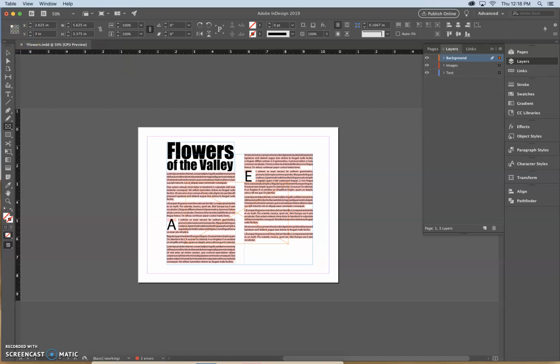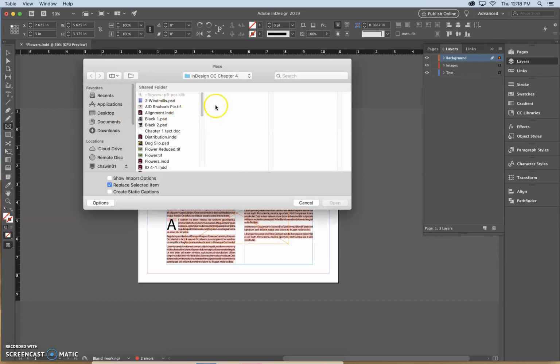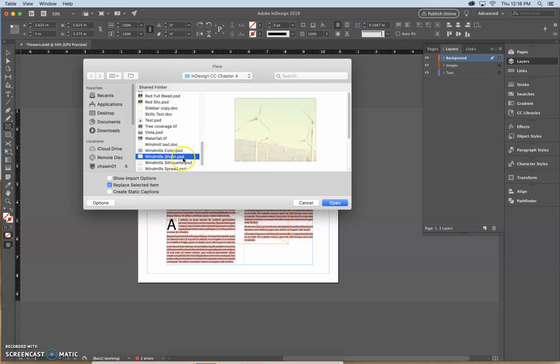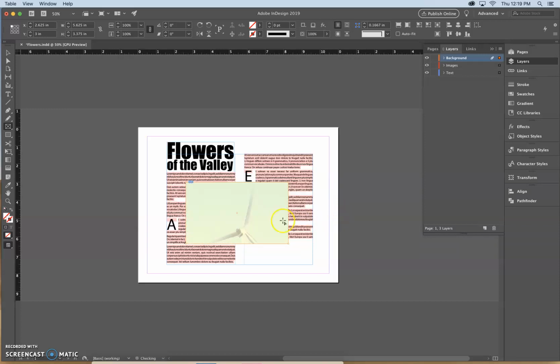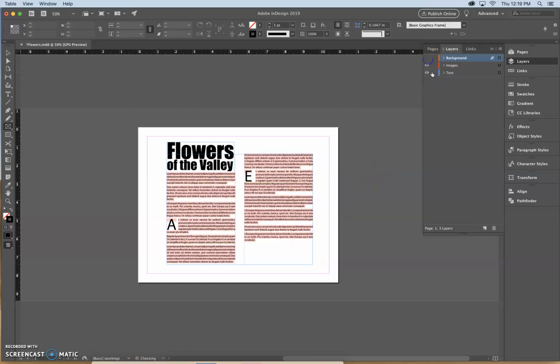So we're going to go up to File on the menu bar and go down to Place. Then you're going to look through your Chapter 4 files and find windmillsghost.psd. It should be at the bottom if yours is in alphabetical order. Alright, so this is kind of what it should look like right there, and we are going to hide that. The next thing we're going to do is select the images layer right here, and go up to File and Place.